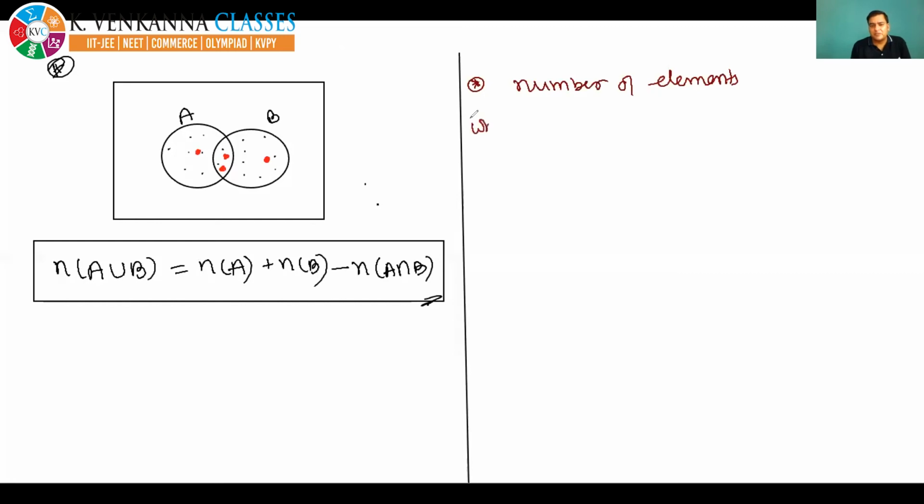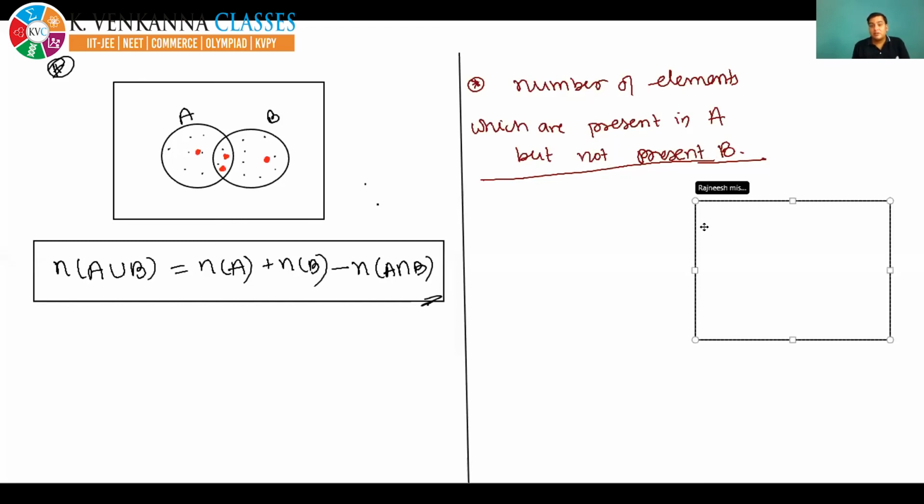Number of elements which are present in A but not present in B. I am going to write the formula for the number of elements which are present in A but not present in B. And now you have to learn so many things here.